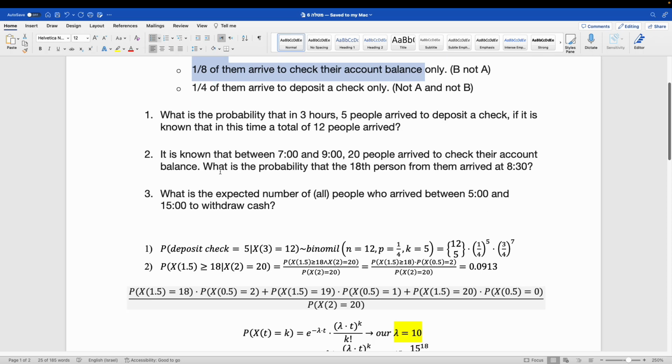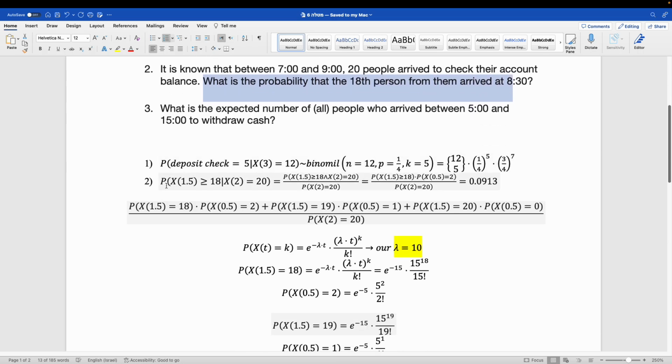Now we want to know the probability that the 18th person from them arrives before 8:30. So here we look at conditional probability. If you notice, these probabilities depend on each other, because you cannot say these are two independent scenarios. The amount of people that will arrive before hour 1.5 and between hour 1.5 and hour 2 is dependent. You cannot say it's independent. So we will need to separate it into 2 options.